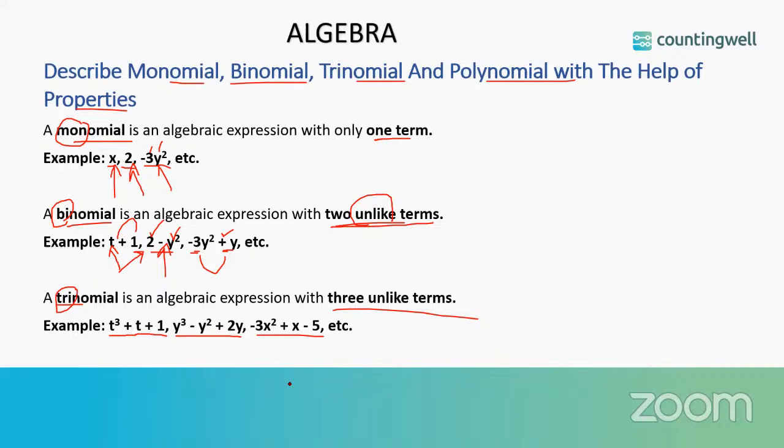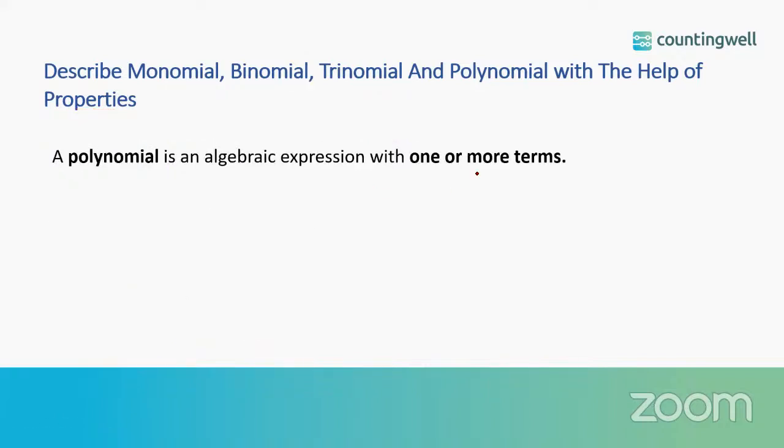Note that for the first example, we have 3 terms, correct? And these 3 terms are unlike, so we cannot add them. We can simply write using addition sign, correct? So it is a trinomial. What is a polynomial? Polynomial is in general an algebraic expression with one or more terms, correct? So a monomial is also polynomial. Binomial, trinomial are all polynomials. So these are the types of polynomials we can see.